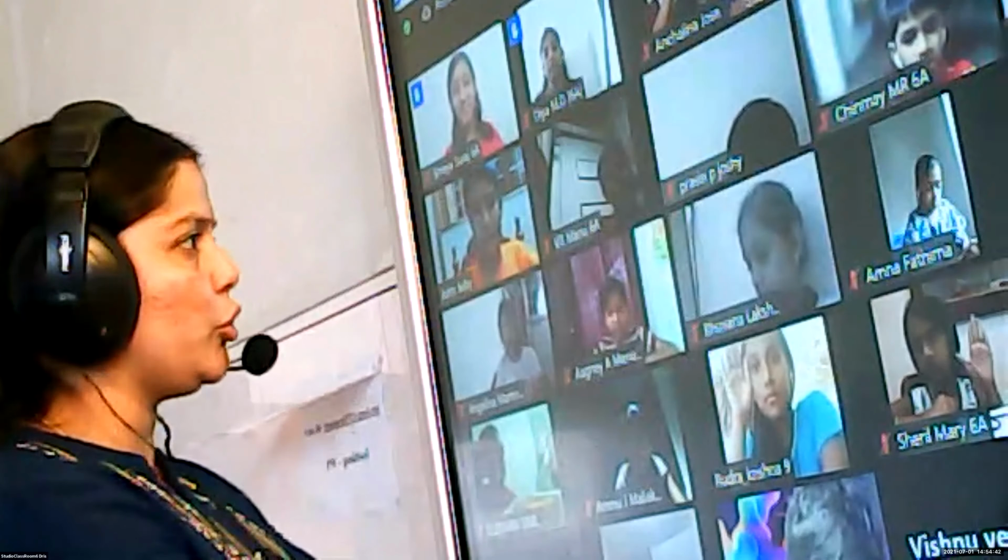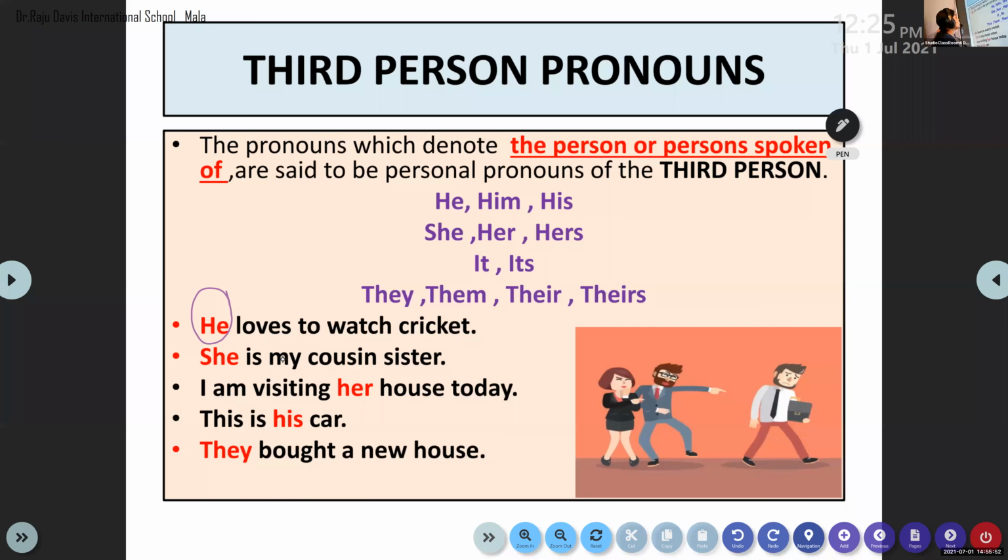Very good. Ma'am, in the last slide, the first one, he likes to watch cricket. I understand that sentence. Which one? In the third slide, third person pronoun, he loves to watch cricket. Yes, ma'am, that one. I understand that. Why? Because in this, he loves cricket, it's a second person. Okay, you call it a second person.